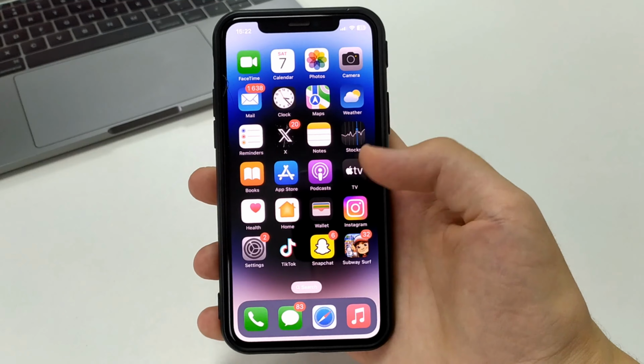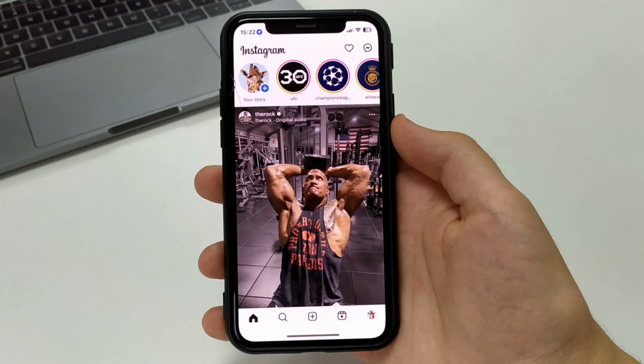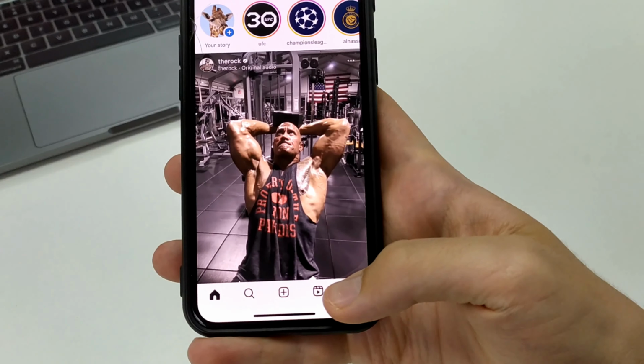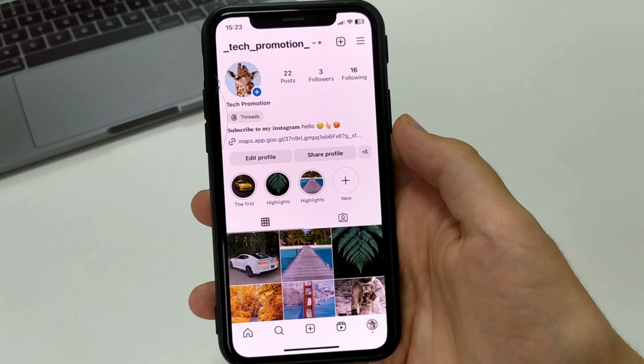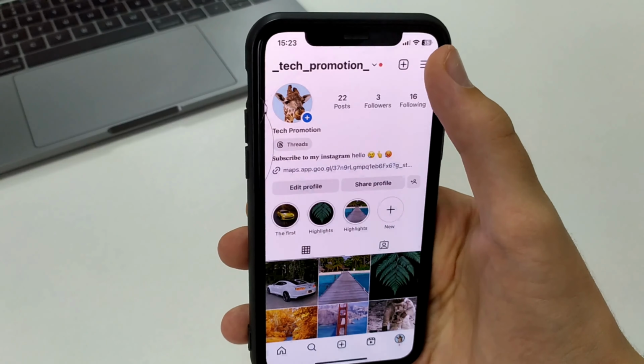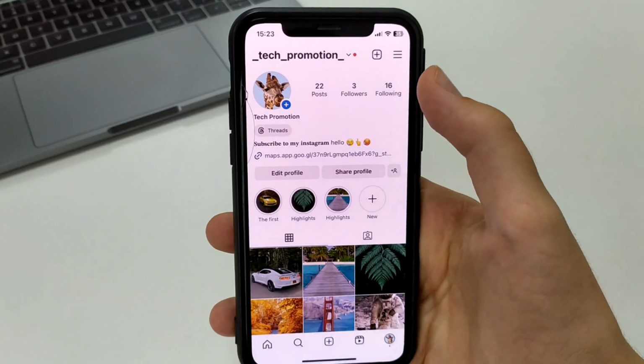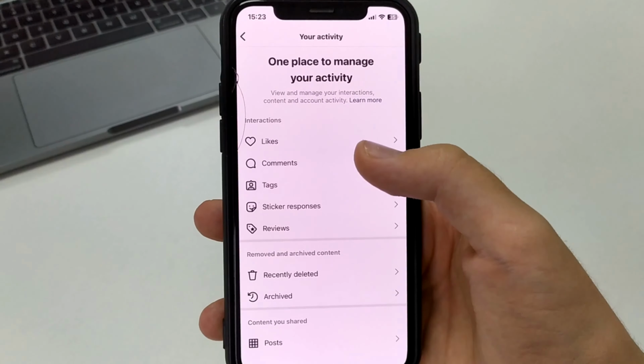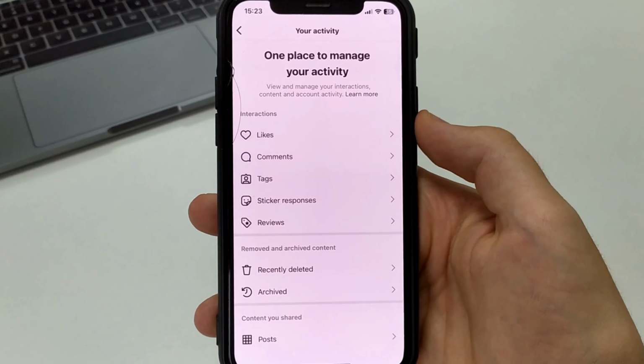We go to Instagram. Further open the profile on which we want to view who we liked or commented. In the upper right corner, click on the three bars. Here we find the tab Your Activity. Here we see likes, comments, tags, stickers. We choose likes. Then we can choose the period.